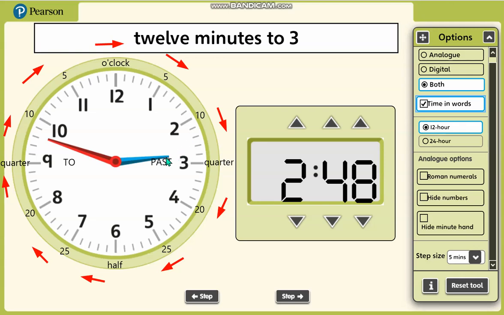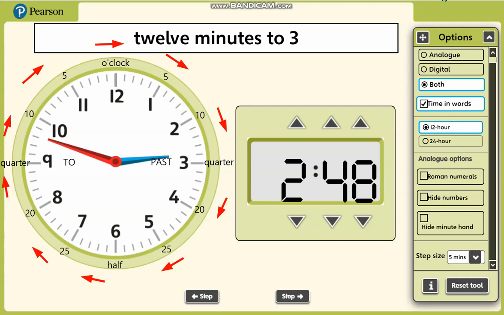Now remember, it is not 3 o'clock yet. It is only 2:48. So if this minute hand will move until 12, the hour hand will also move and point to 3.